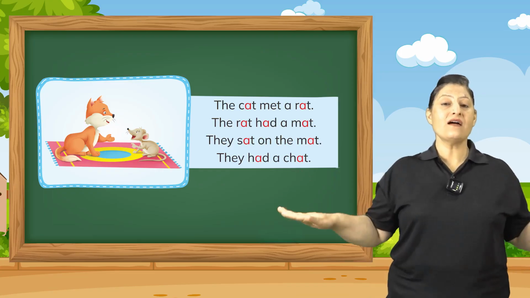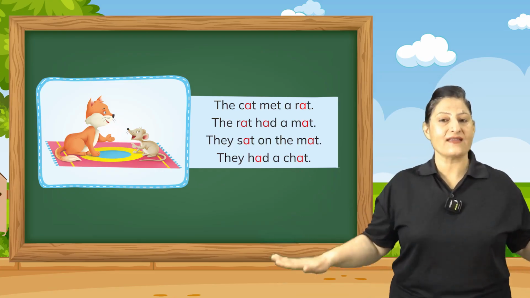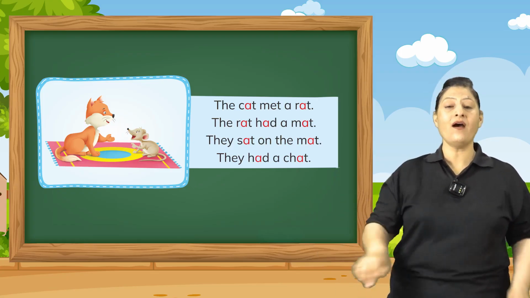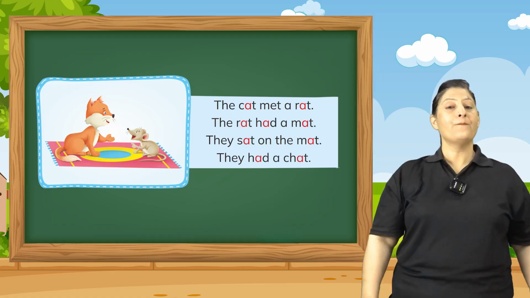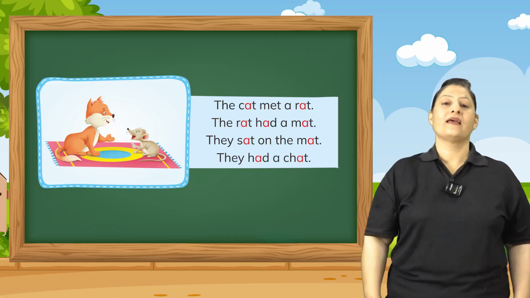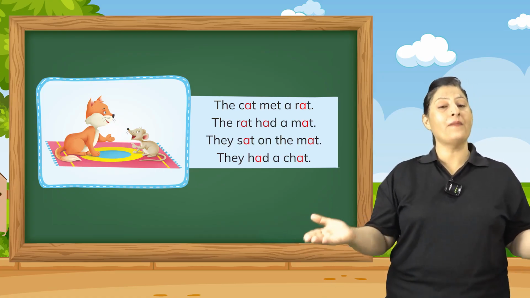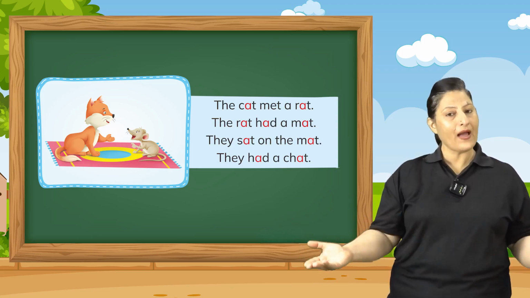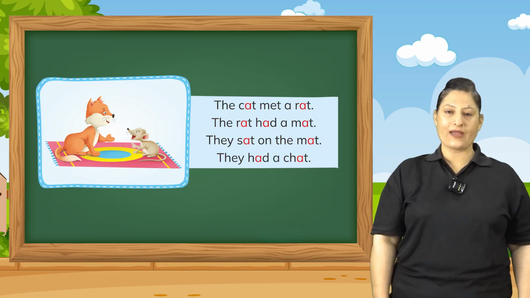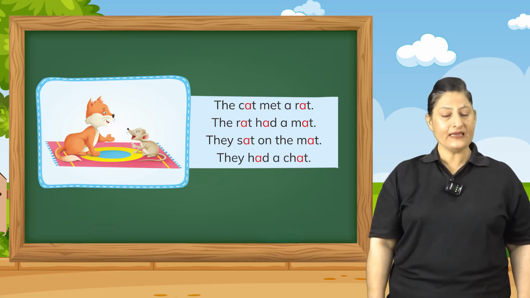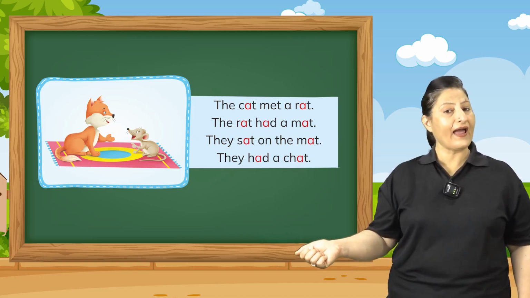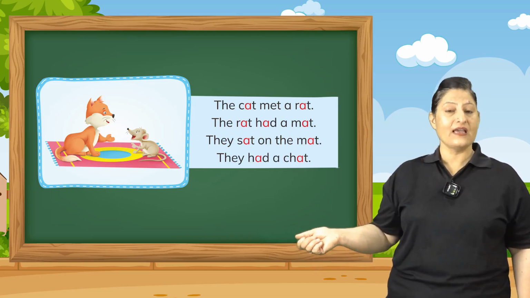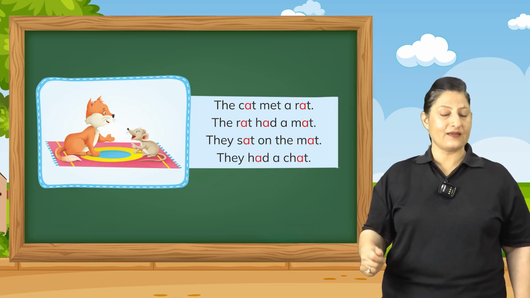They sat on a mat. They sat on a mat. Let's look at the last line. They had a C-H-A-T. Here CH is a blend.